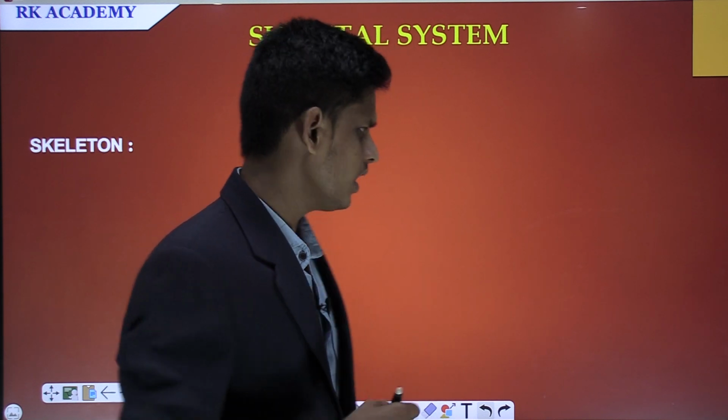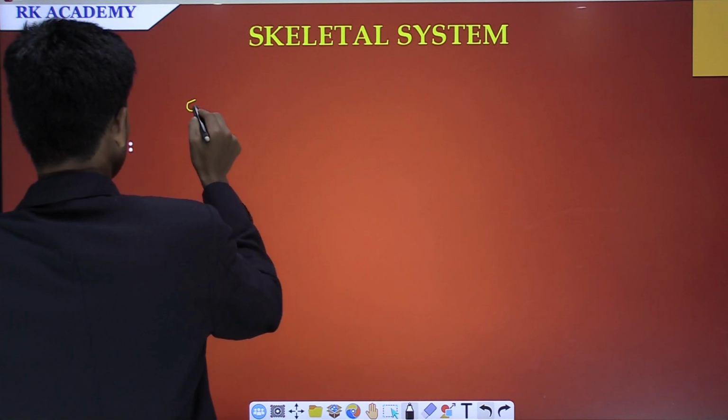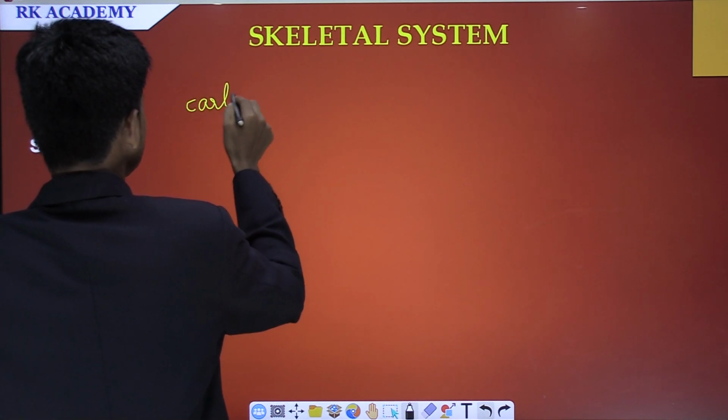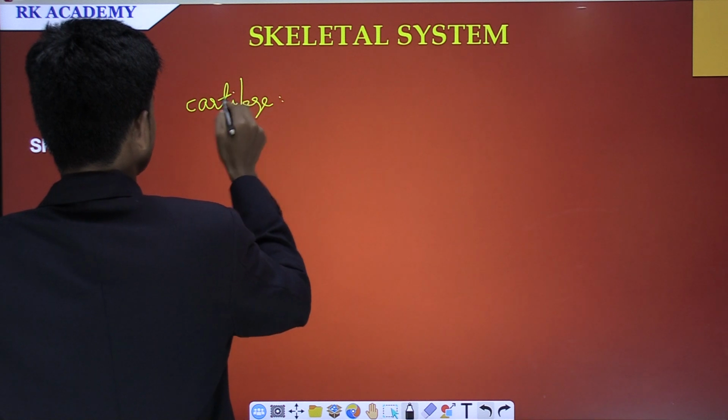And if we take another example, this ear pinna is called the external ear. This external ear is also made up of cartilage. See, this is the difference between bone and cartilage. So here I would like to explain the cartilage.